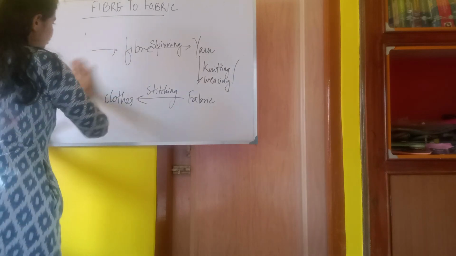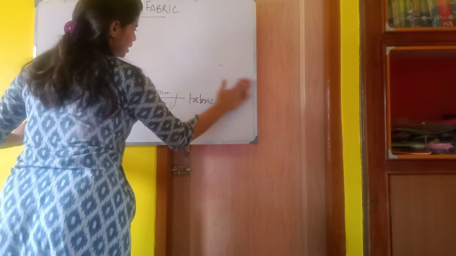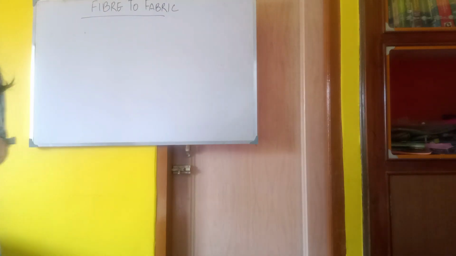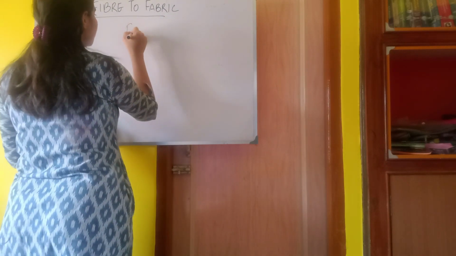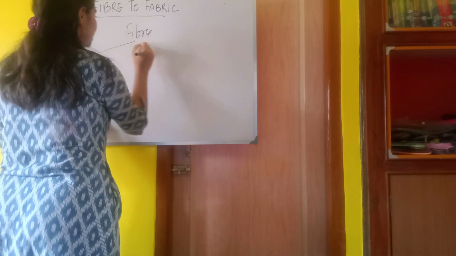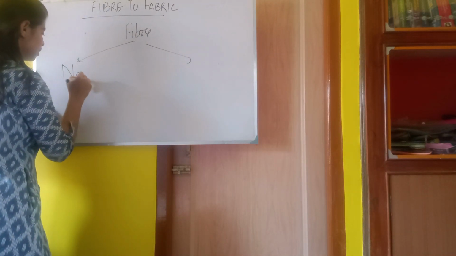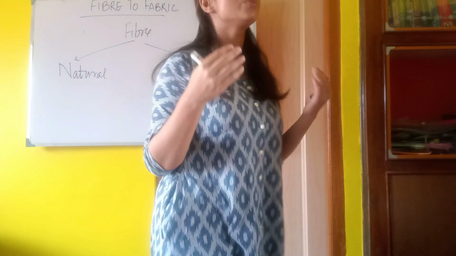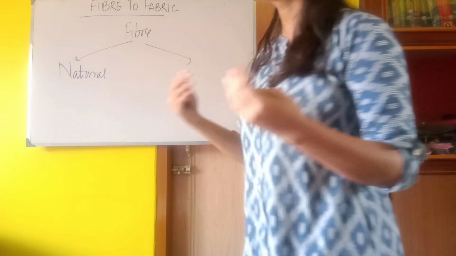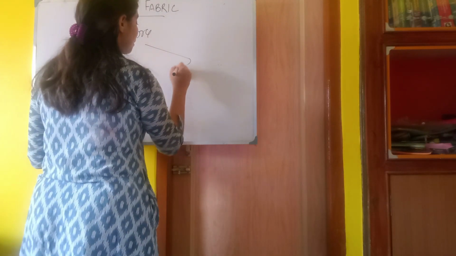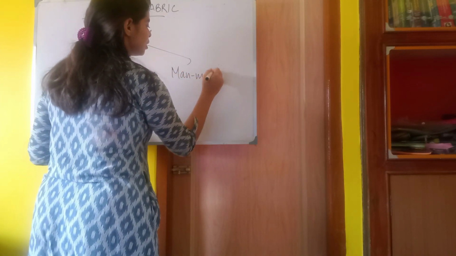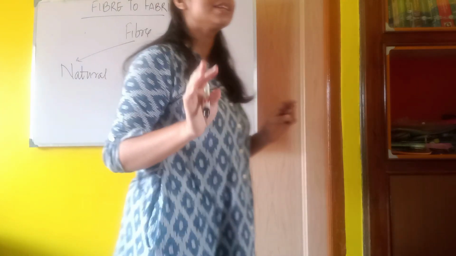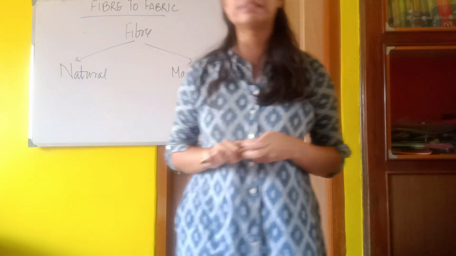Right? Now tell me, how many types of fibers are there? How many types of fibers? There are two types of fibers. And what are they? One is natural. Natural means you are getting an idea, that is anything, the fiber which is obtained directly from the nature. And the other is man-made, artificial. Better to say artificial. That means we don't get it naturally, we synthesize them.